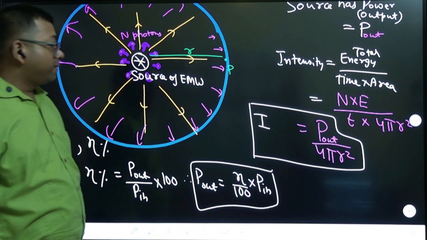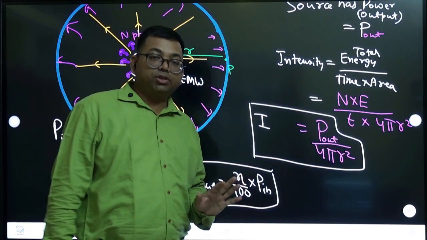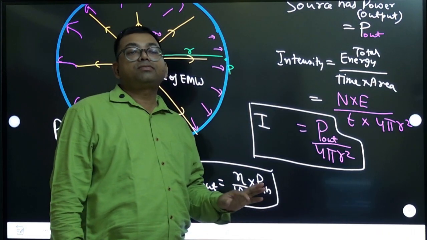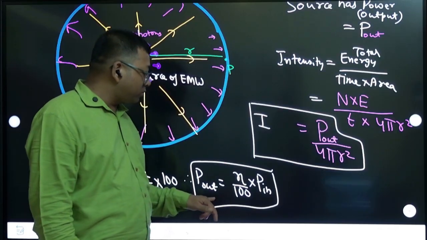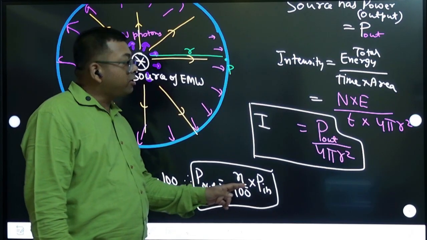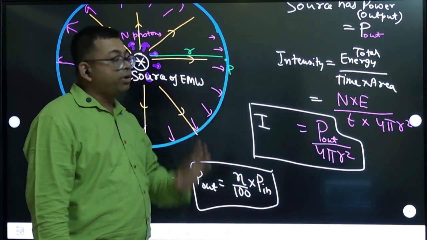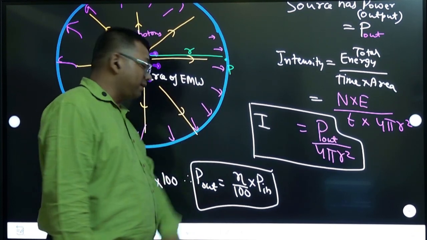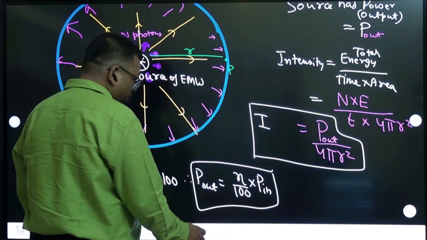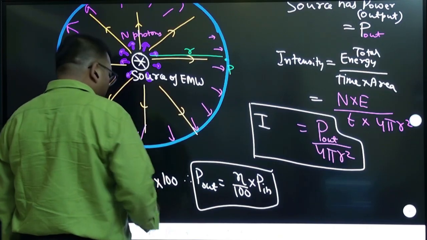If efficiency is not given, you take 100% efficiency. But generally in some questions they will give percentage efficiency. Input they have given, percentage efficiency they have given, so you calculate output and then use this formula. You will get the intensity at this point P. And once you get intensity, now you use the formula for amplitude. So tell me the intensity and amplitude, what is the formula?